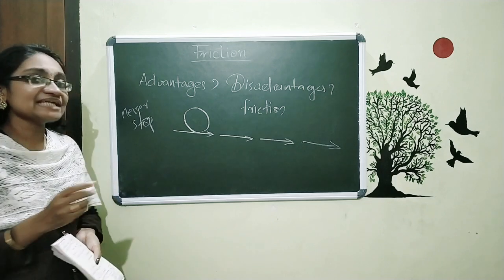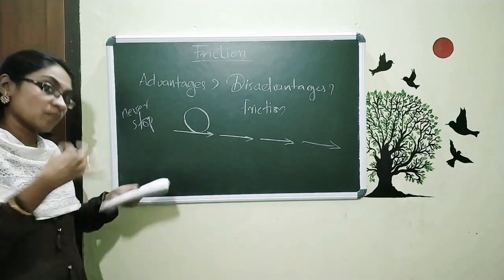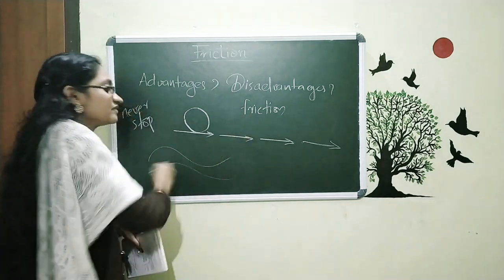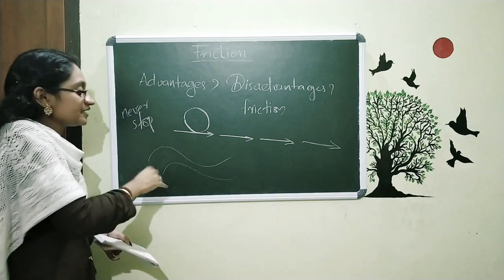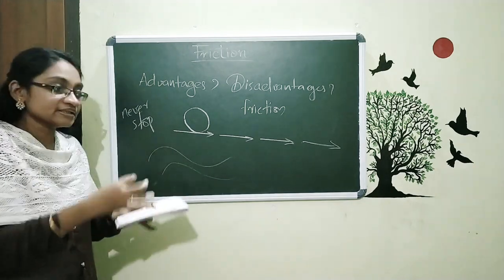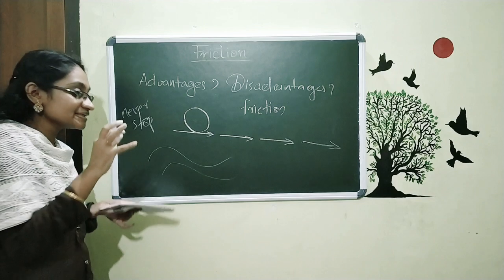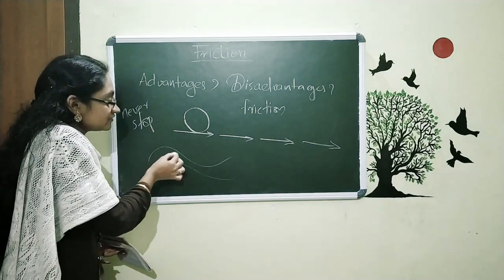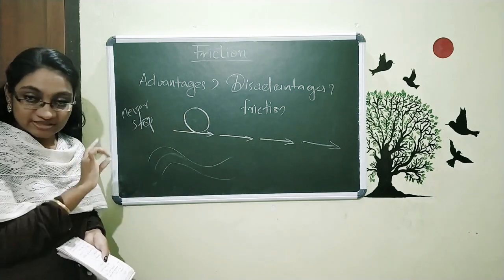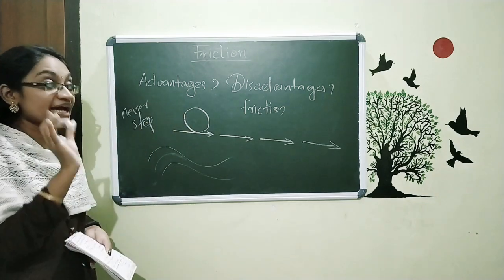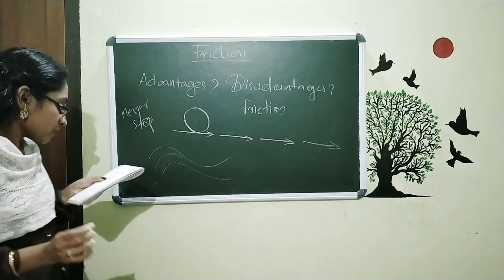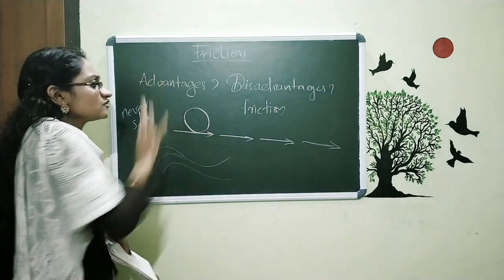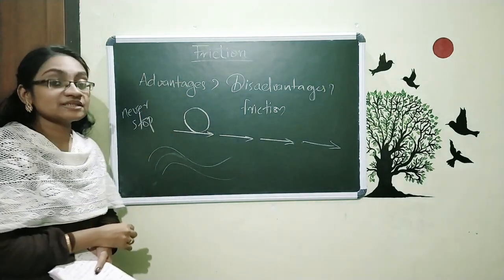And how can we change the direction of vehicles or a ball or anything? Like we can see roads in different directions with U-turns and many things. How can we turn the vehicle or turn objects? I am just giving the example of a vehicle. We can turn the vehicle with the help of friction only. If there is no friction, then no direction change will occur. So these are all the advantages of friction, or we can say these are all applications of friction.